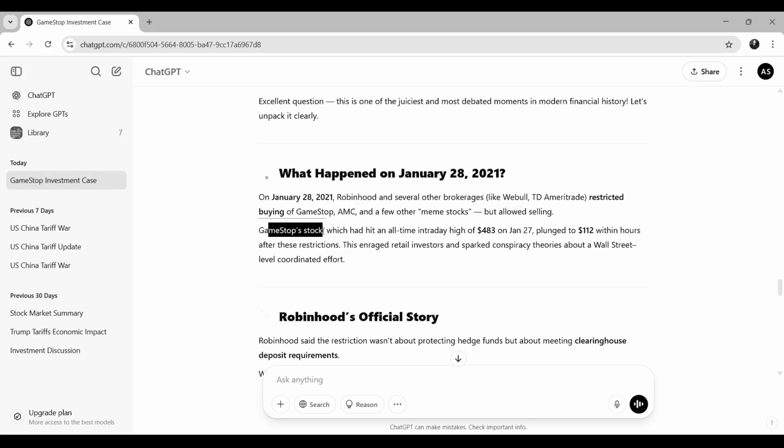Now GameStop stock, which had hit an all-time high intraday of $483 on January 27, plunged to $112 within hours. Just within hours this happened after these restrictions. This enraged retail investors and sparked conspiracy theories about Wall Street level coordinated efforts.